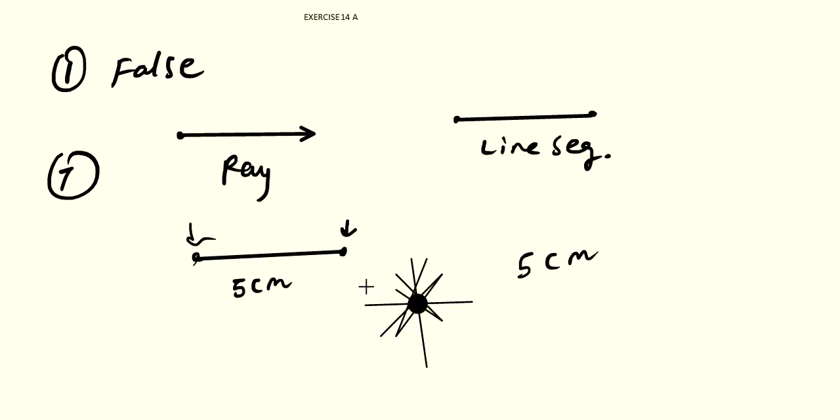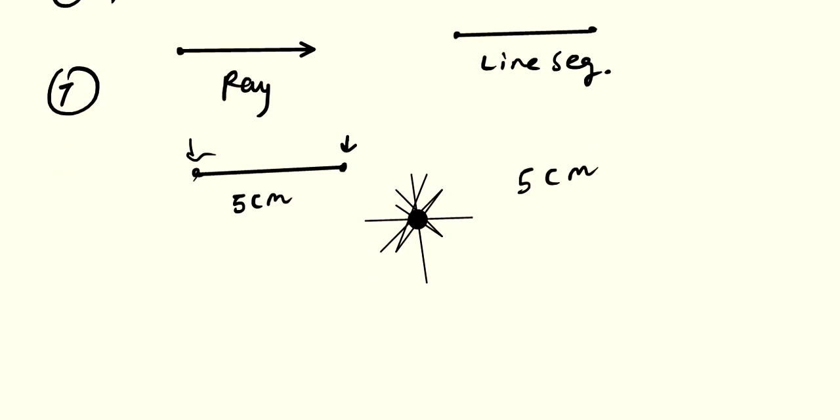Next question is, write the number of endpoints in a line segment, in a ray, in a line AB. I think you know very well how many endpoints are there in a line segment and ray.